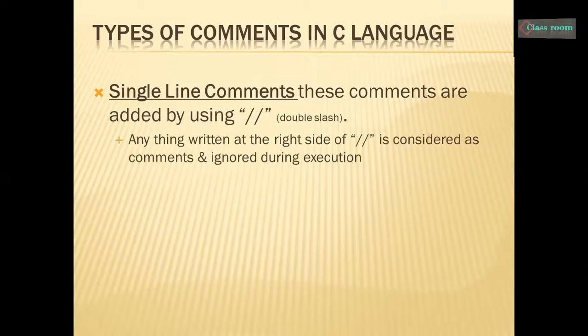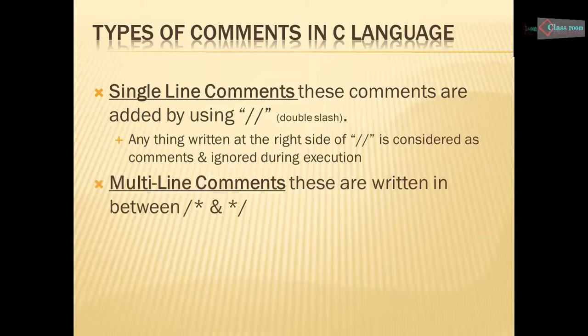Anything written at the right side of the double slash will be considered a comment by the compiler and will be ignored during execution. So the compiler will not include that for execution of the program and will treat it as information about the code.